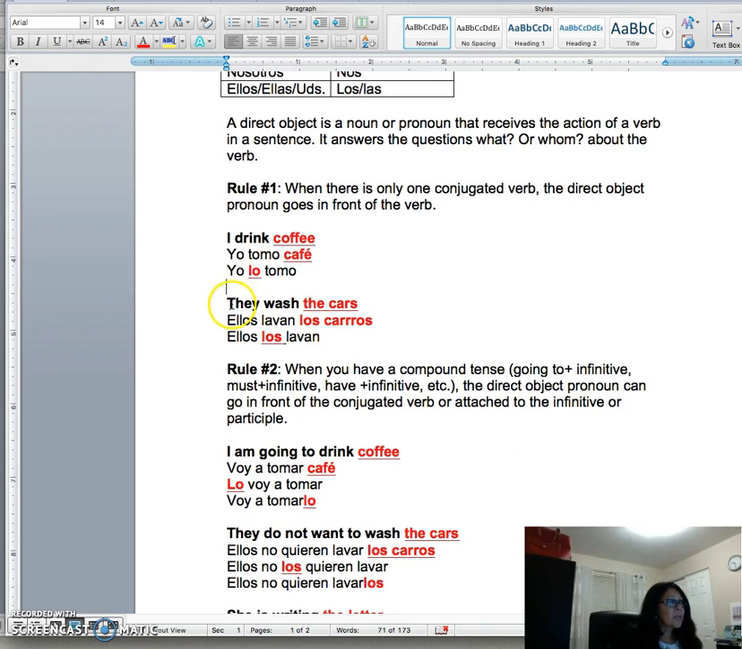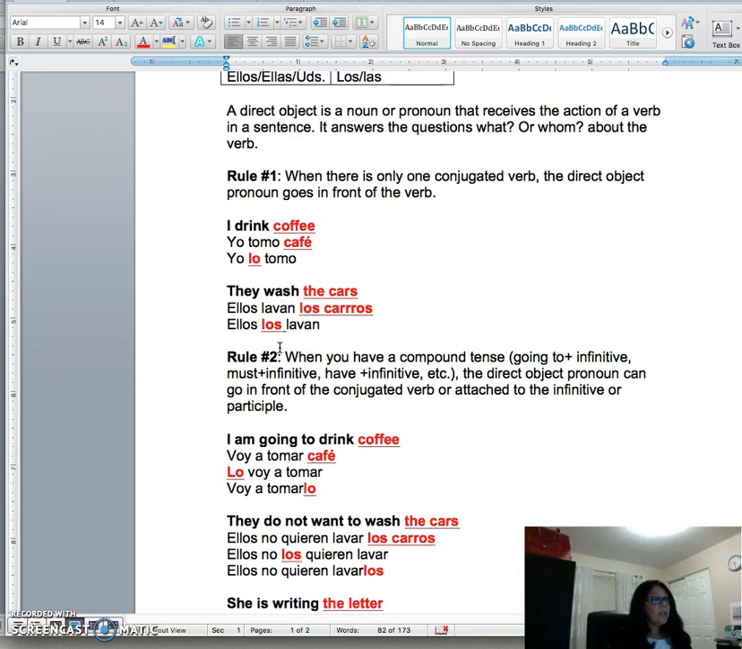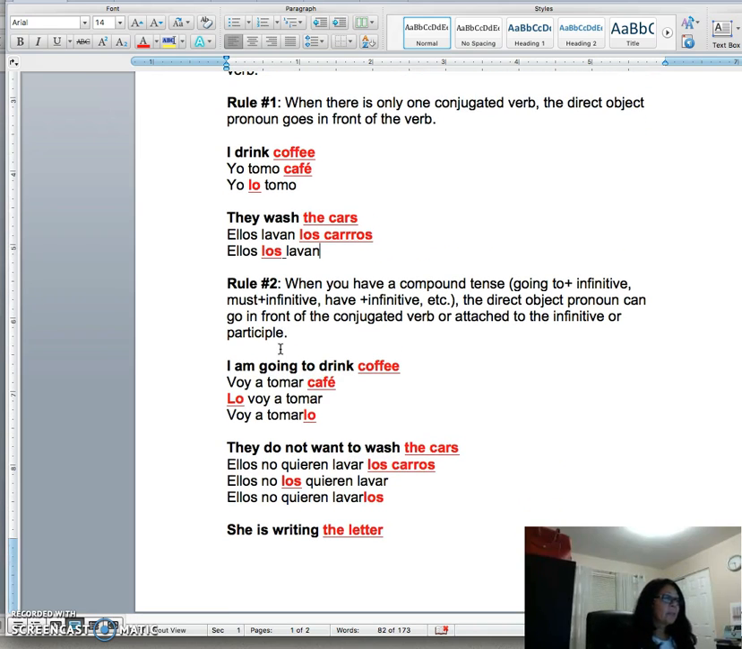So let's say that we have the sentence, they wash the cars. They wash what? The cars. Ellos lavan los carros. Ellos lavan ¿qué? Los carros. Los carros is masculine, plural. So, ellos los lavan.